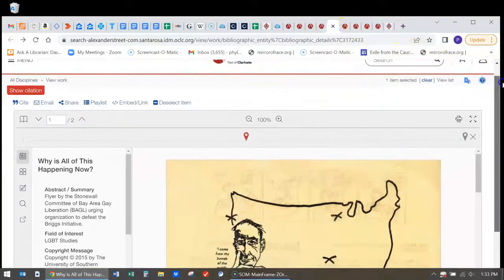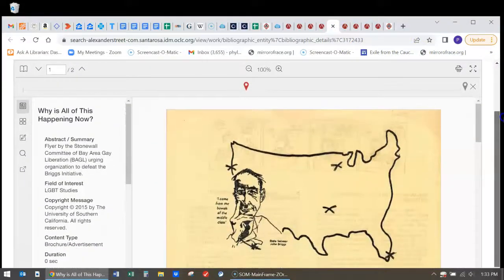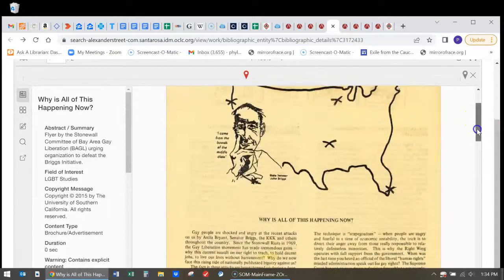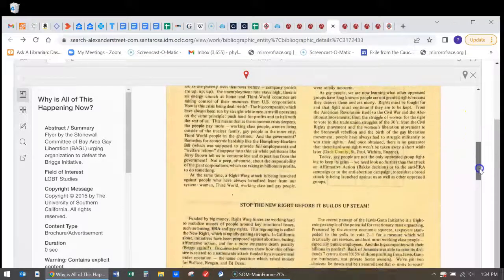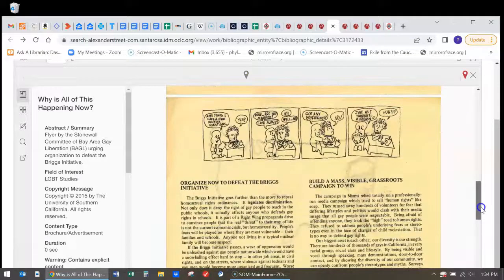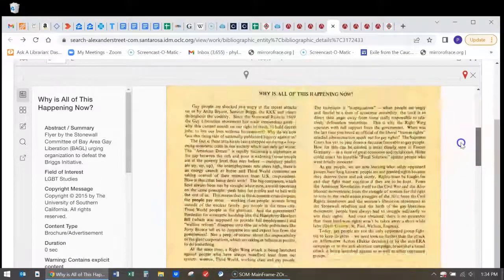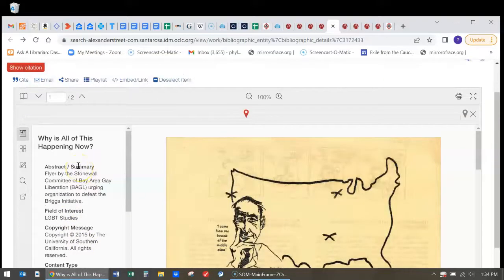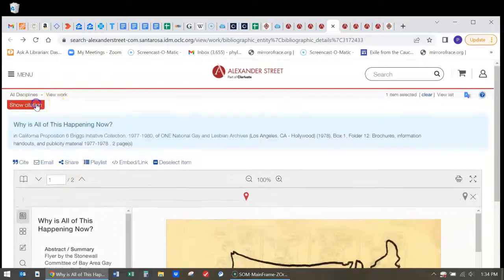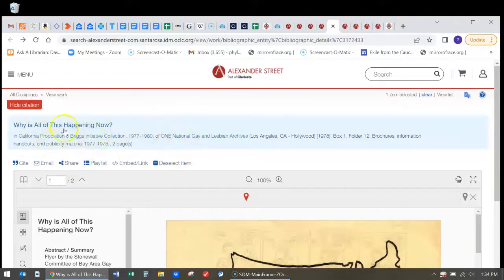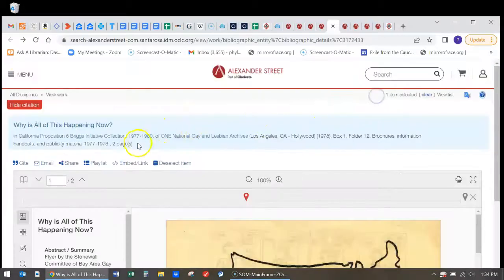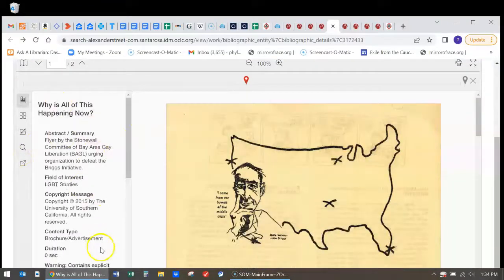Here it looks like I have a PDF, a copy of the article itself, and I can read it. It looks like it's got some hand-drawn cartoons. There are ways to work with the article over here, and I can show the citation information of the article. I can get a permanent link if I'm interested. I can also search within the article.